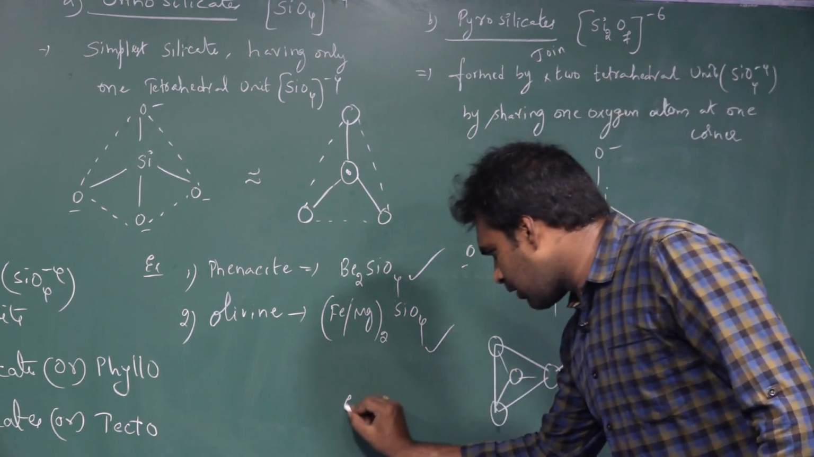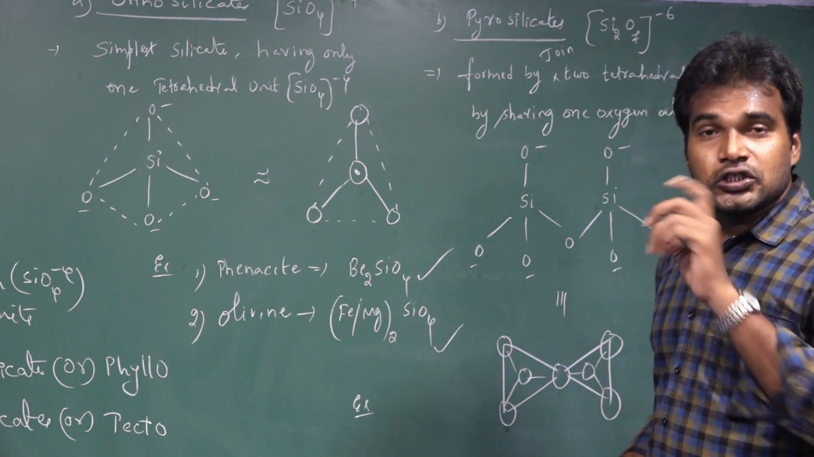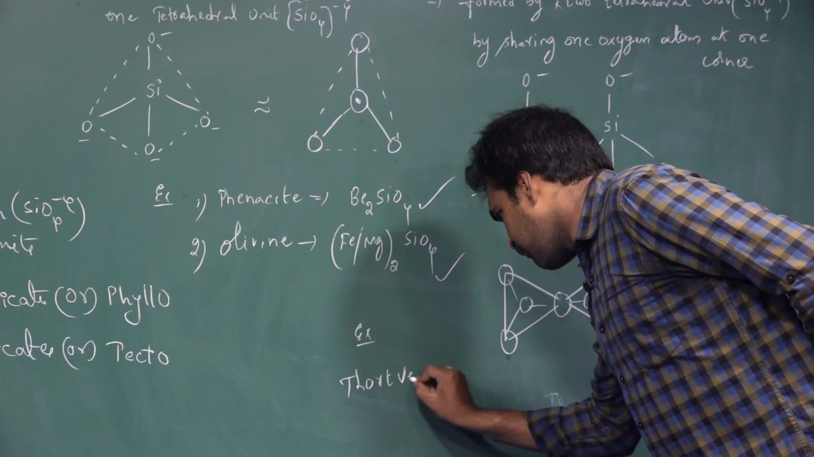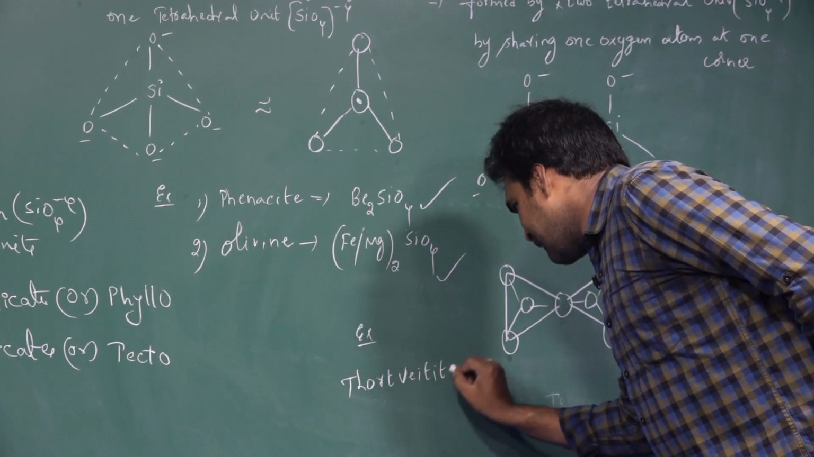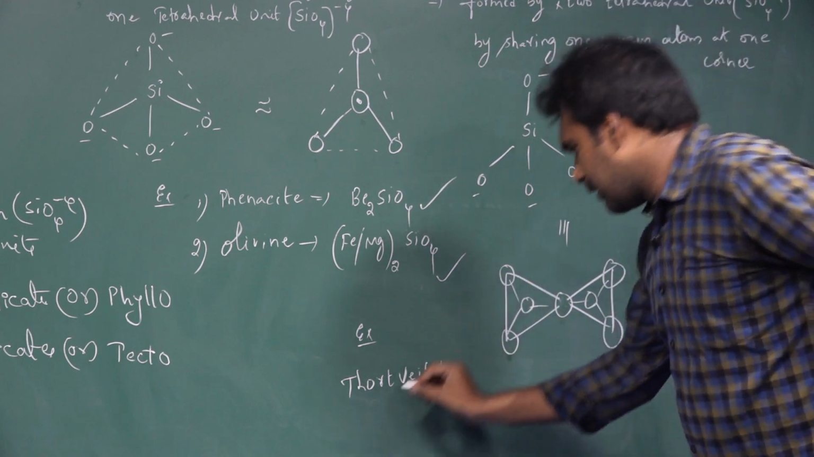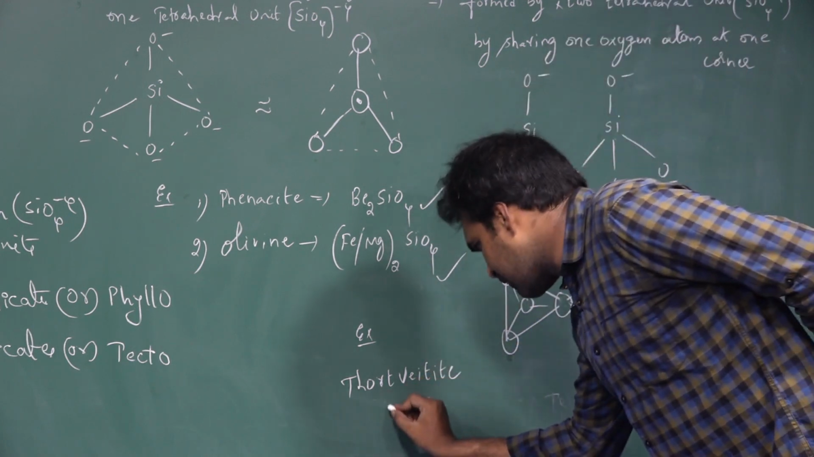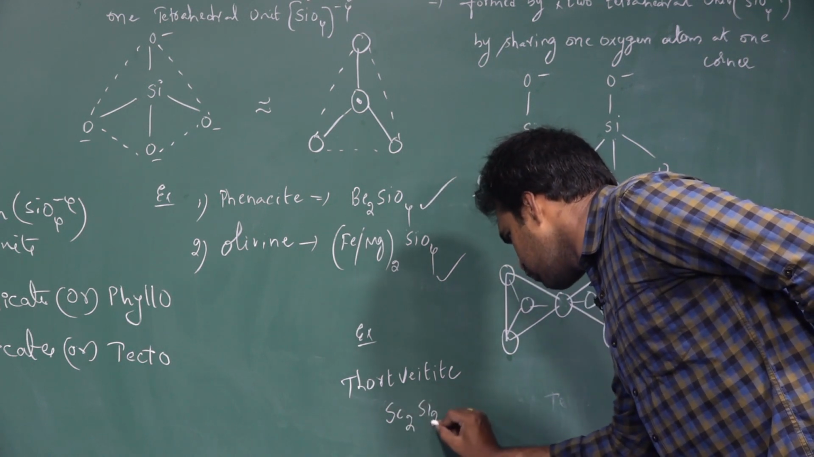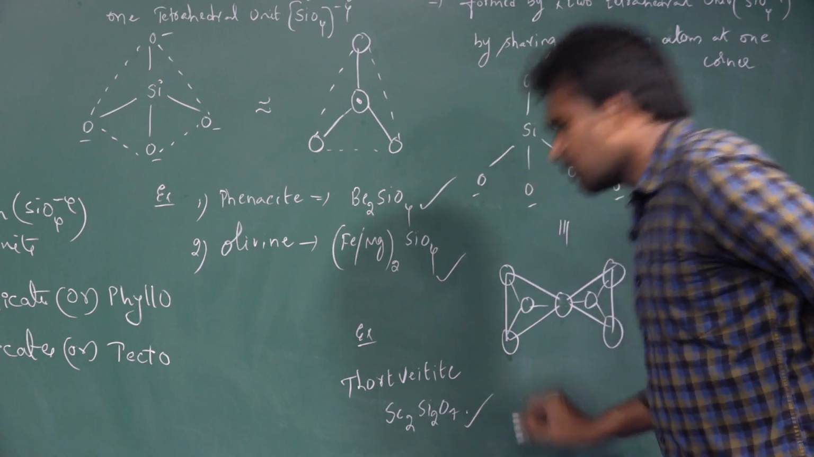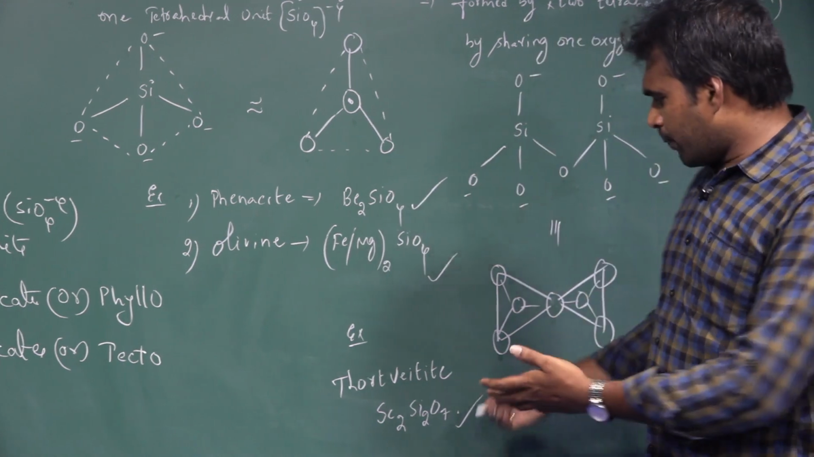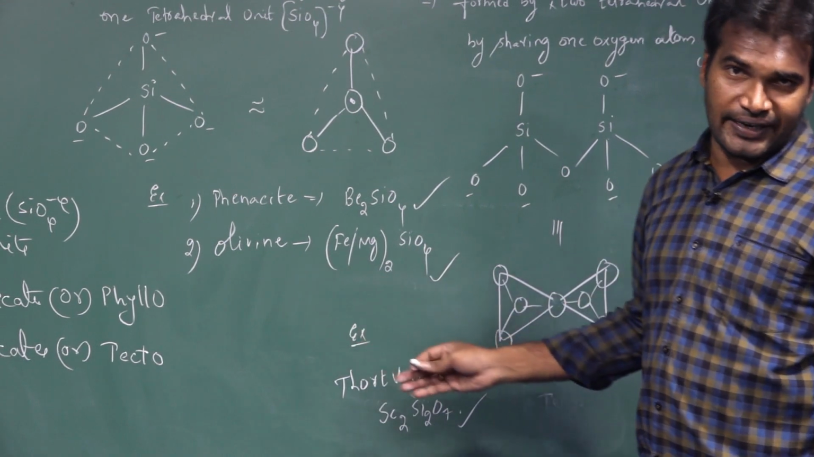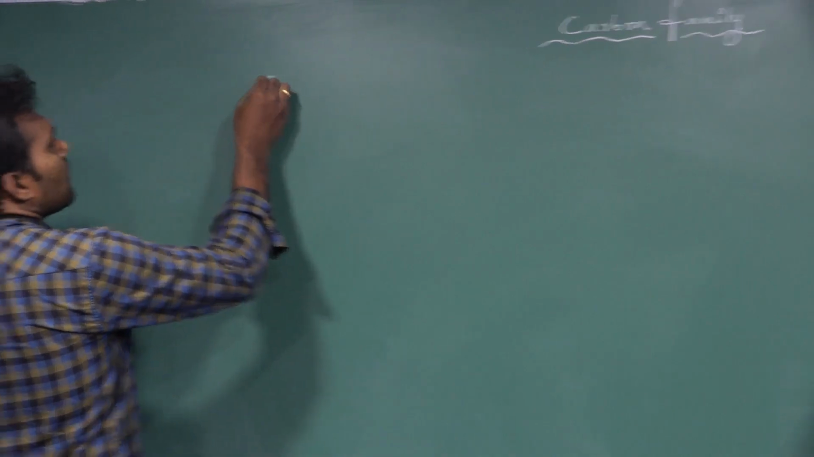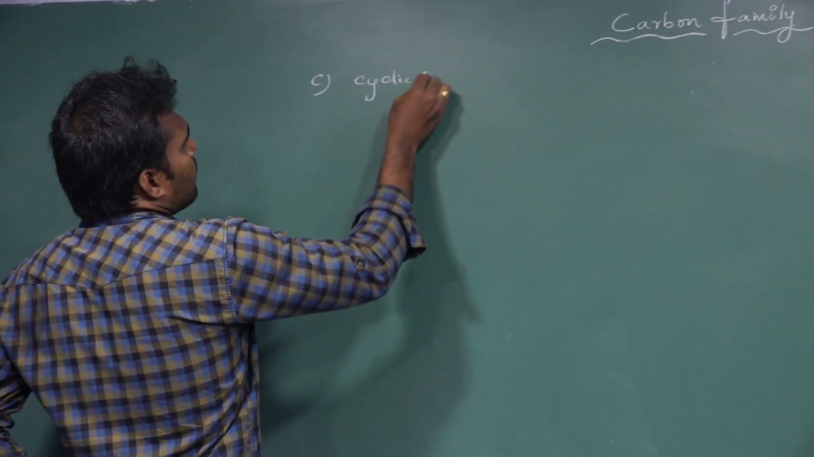An example for the pyrosilicate is thortveitite, and the chemical formula is Si2O7, a scandium complex with the silicate unit. So this is thortveitite. So the second silicate is pyrosilicate. The third one is cyclic silicates.